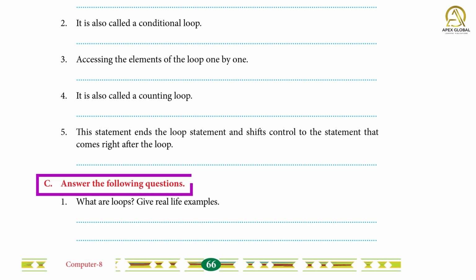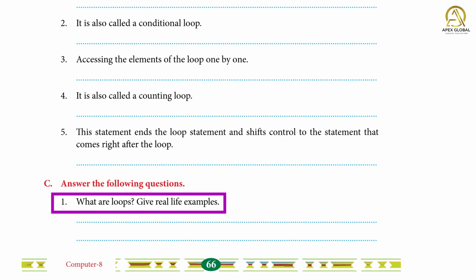C. Answer the following questions. 1. What are loops? Give real life examples. Answer: The idea of a loop enables us to execute program instructions repeatedly without having to repeatedly write the same ones. The successful execution of the loop depends on the condition. For example, mother gives you a bowl of rice. You won't eat it up at once. You start with the first spoon, then the second, and so on. In this manner, you finish your rice after several tablespoons of eating.